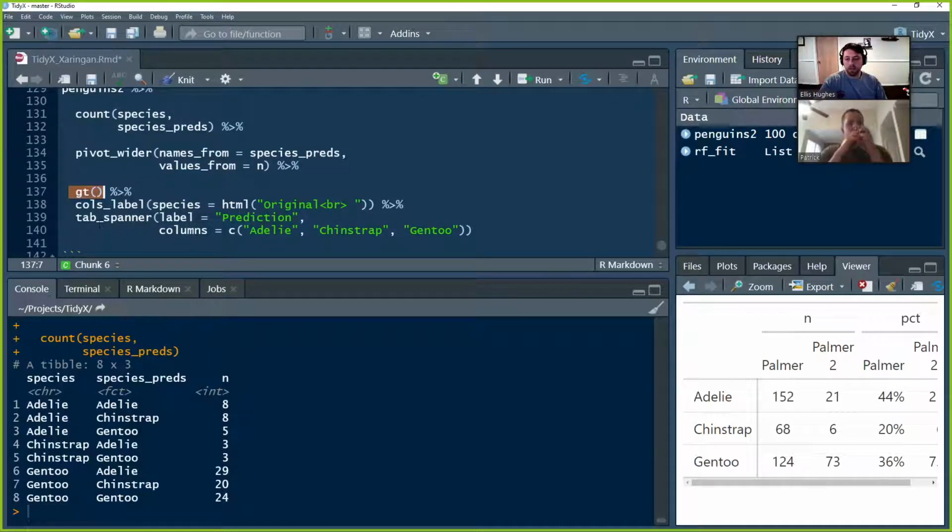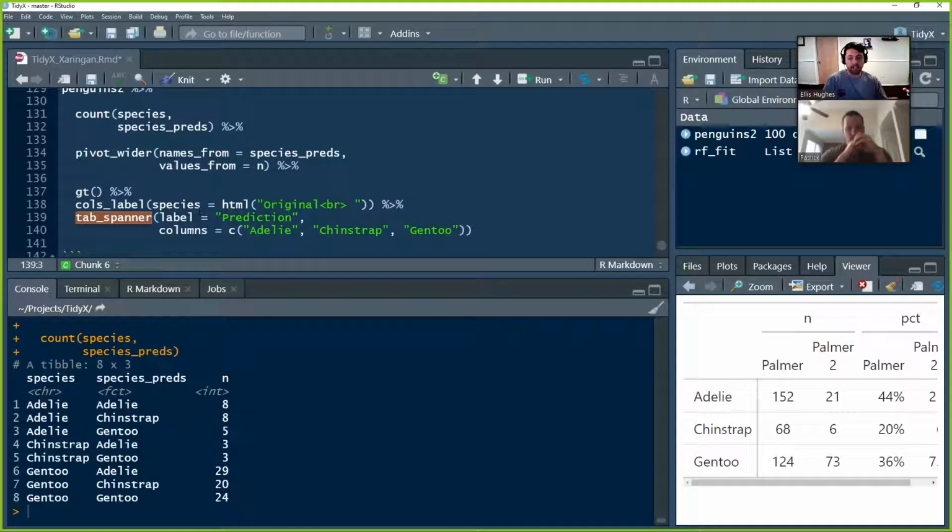I'm going to throw it into a gt. We're going to set the column labels. This time I don't want to get rid of the species column because it actually does mean something, but I want to rename it to be original. That way it's representing the original species called. We're going to use tab_spanner, and rather than doing the delimiter that we did earlier, I'm going to actually pass a specific label.